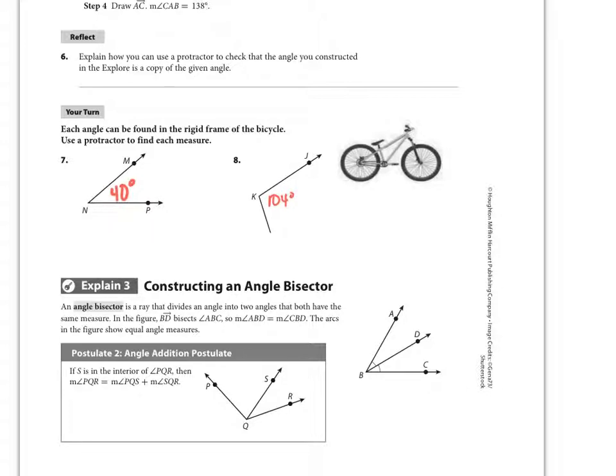And the biggest mistake I'll see when using a protractor is using the wrong side, using the inside numbers or the outside numbers, which means you're going to be pretty significantly off of the correct measurement.